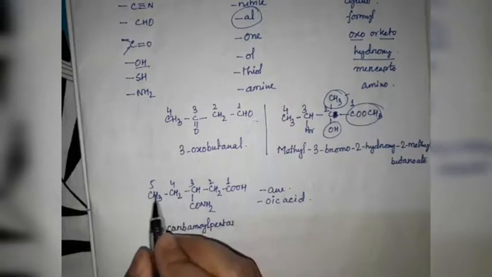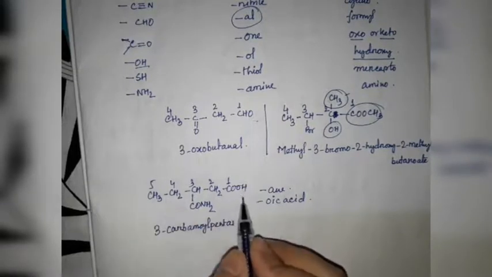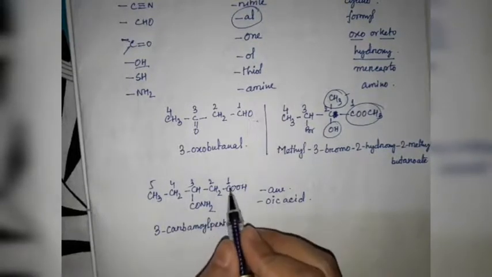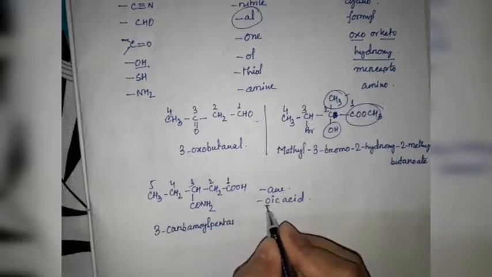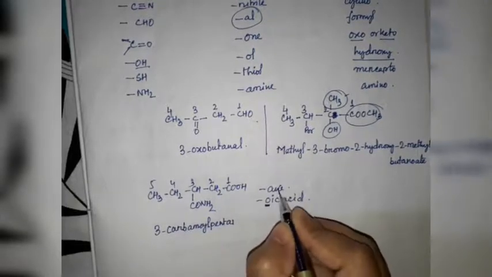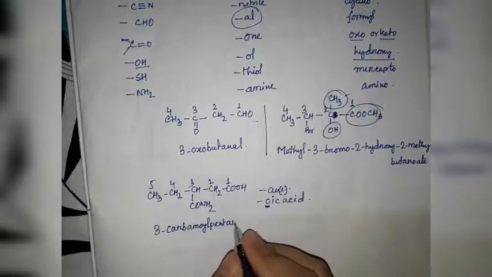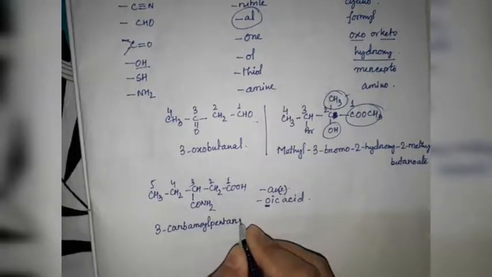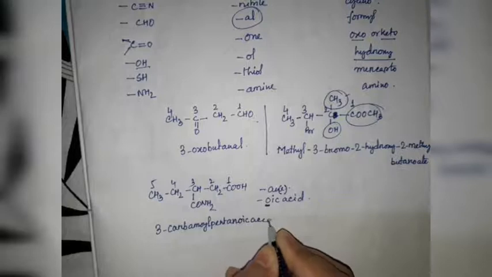This is a saturated carbon chain, and oic acid for the principal functional group. Since it starts with a vowel, this e will be dropped. Pentanoic acid, simple. 3-carbamoylpentanoic acid. This is the full name of this compound.